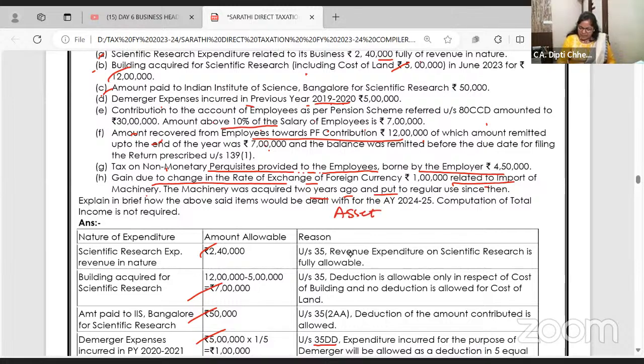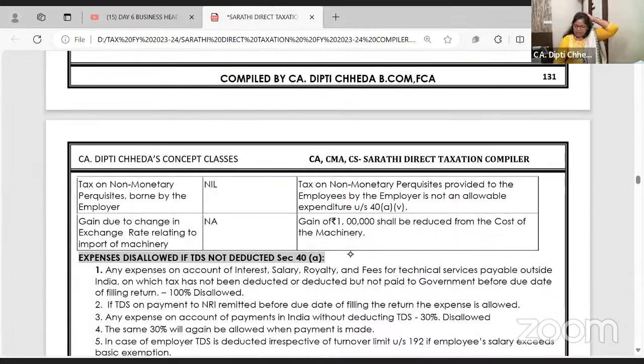Whenever asset related currency gain is there, credit it in the asset. If asset related loss is there, that you purchased it for 5 lakh and now you have to pay 1 lakh extra, add it to the cost of the asset. So nothing to do. This will not be allowed as expenditure.